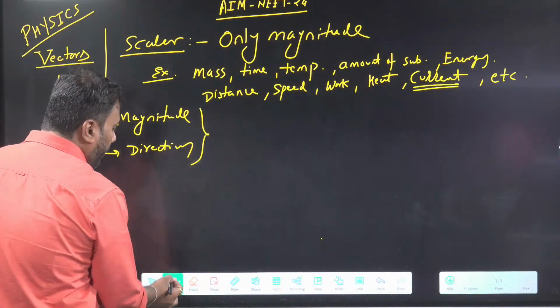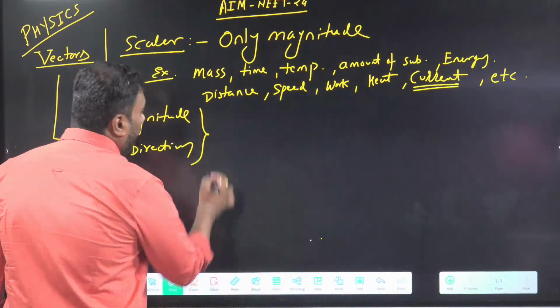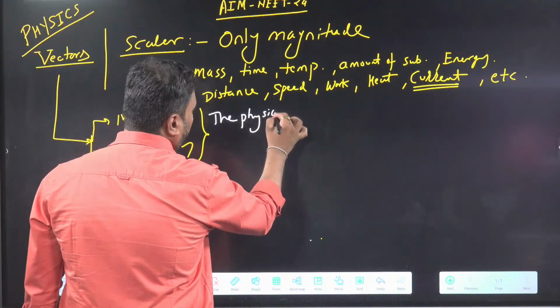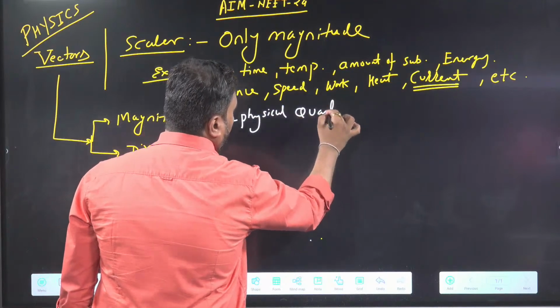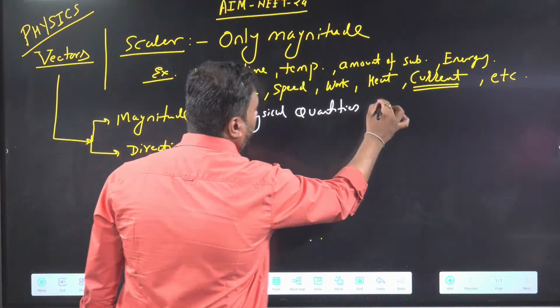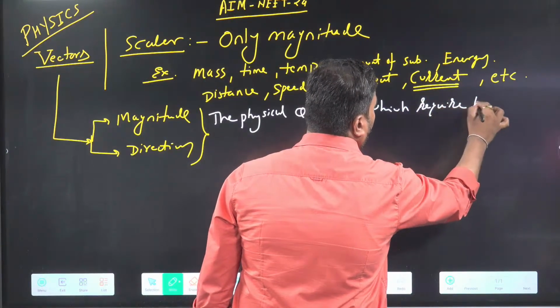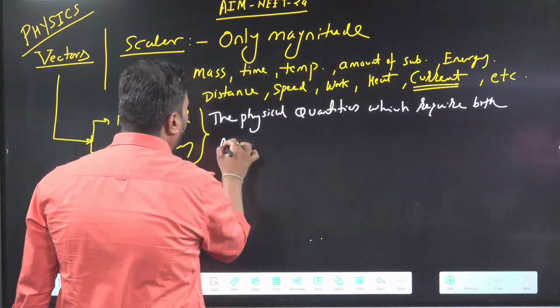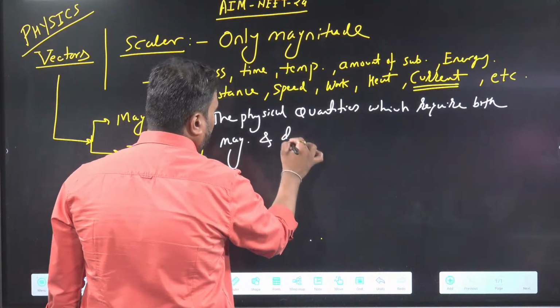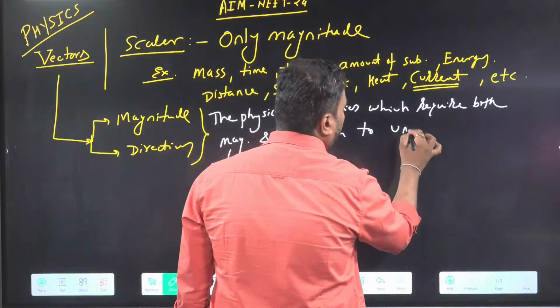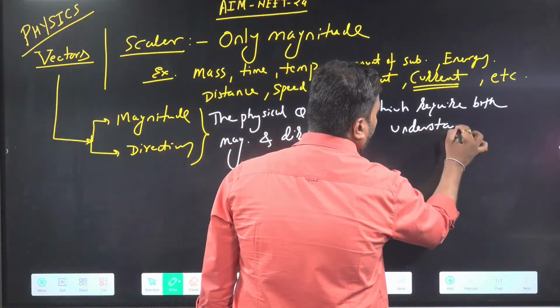So vector quantities, we may write, are the physical quantities which require both magnitude and direction to understand their effect.